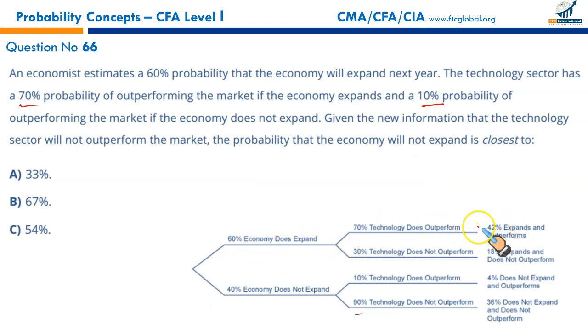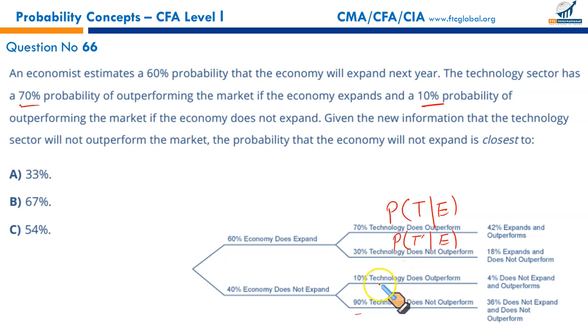This is the situation when the technology does outperform given the economy does well. So I'm going to write it as probability of technology stock performing well given the economy does well. Second one, technology doesn't outperform, that is probability of T complement given the economy does well, and it's equal to 18%.